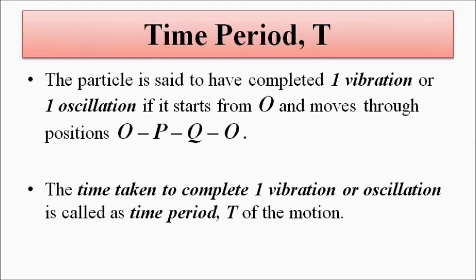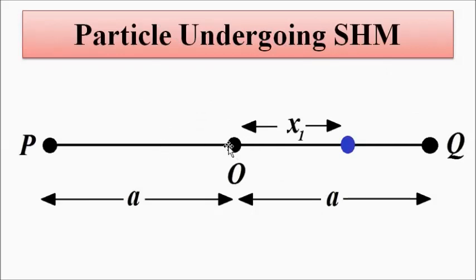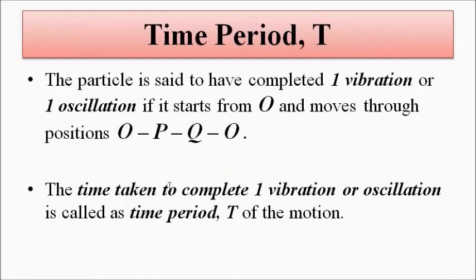The particle is said to have completed one vibration or one oscillation, as I said, if it starts from O and moves through positions O, P, Q, O or O, Q, P, O, in either direction. It has to reach one extreme, again go to the other extreme, and from that extreme reach the equilibrium position. Then it is said to have completed one vibration. So the time taken to complete that one vibration or oscillation is called the time period, capital T.